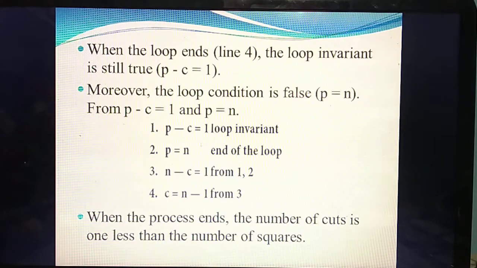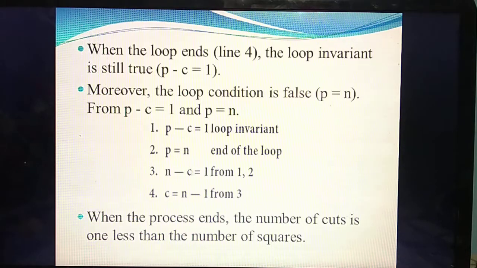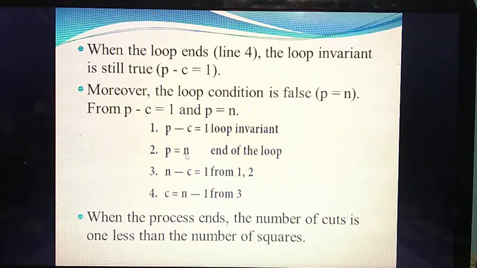So you can combine these two equations and substitute the value of P as N in the first equation. The value of P is N, so N minus C equal to 1. Then bring the C to this side, so N minus 1 equal to C, that is, C equal to N minus 1.